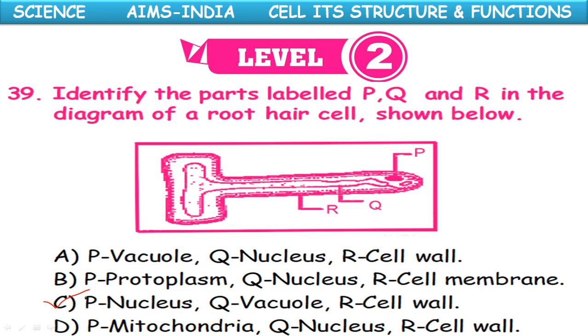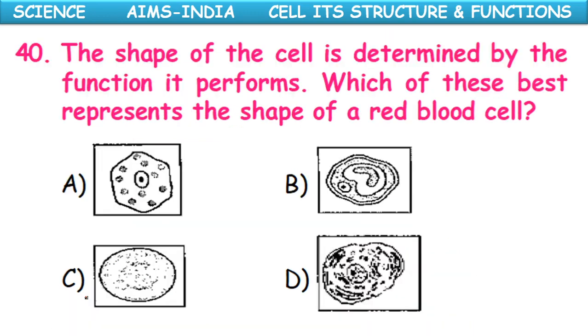Okay, option C. The shape of the cell is determined by the function it performs. Which of these best represents the shape of the red blood cell? Here options A, B, C, D are given. Option A is representing a plant cell. Option B is also. Option D is showing some of the organelles. Option C is representing the red blood cell, oval shape.